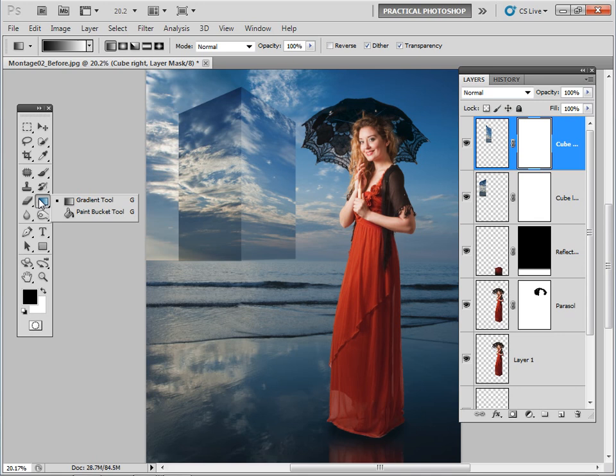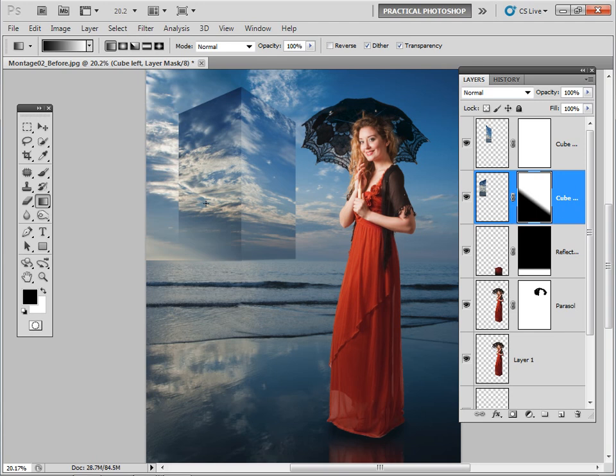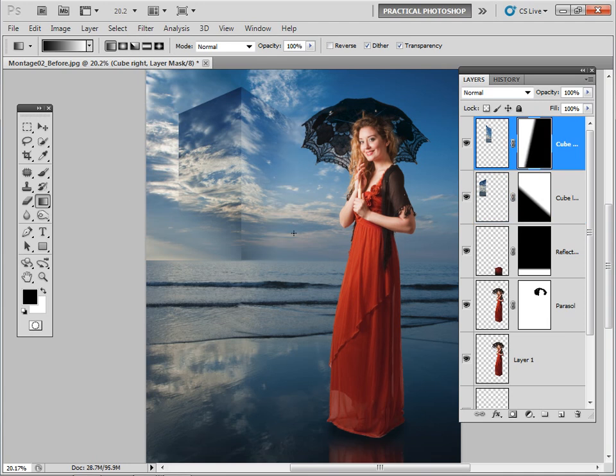Select the gradient tool from the tools palette on the left hand side here. Check that our foreground color is set to black, and make sure that we've got the layer selected, and that, just like we did with the reflection, we can mark out our area there. So that's looking quite good for the left hand side. It's a little bit of trial and error just until you get it right, and then let's go to this side. There we go. I think that's looking good, and we can also just refine this with a brush as well.